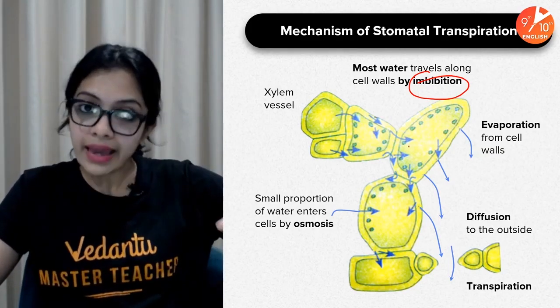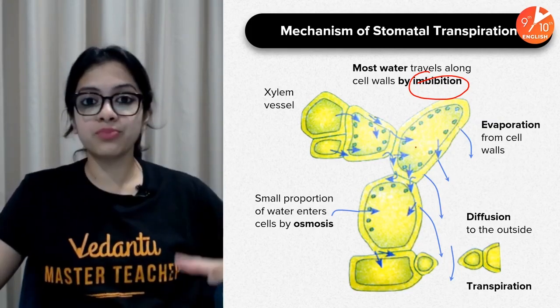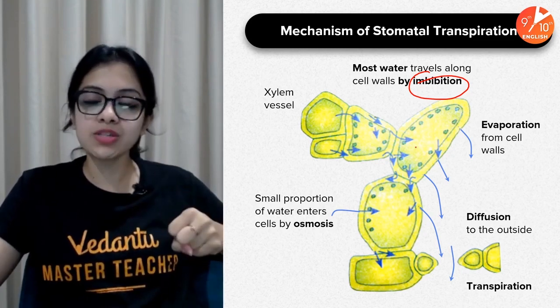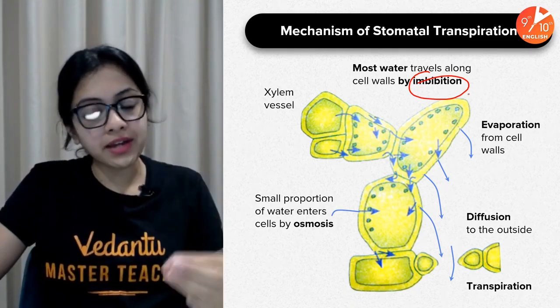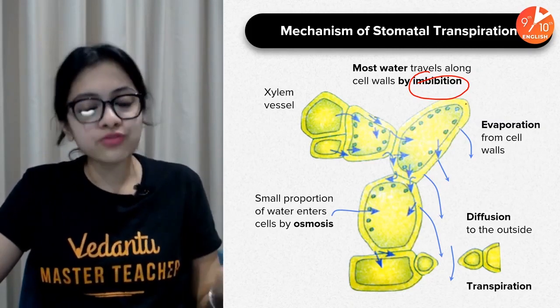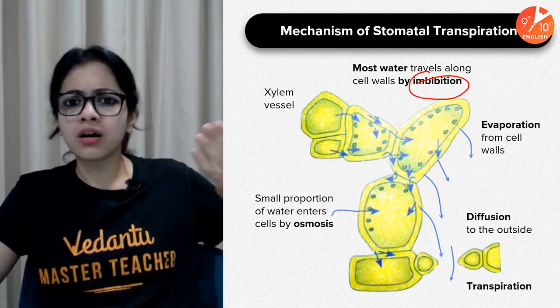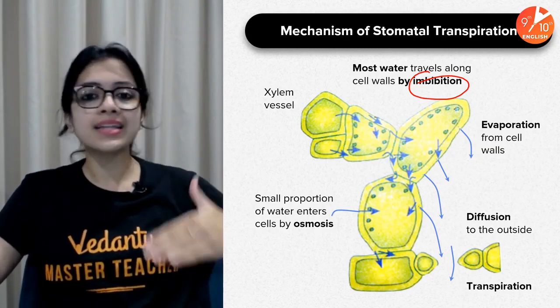How does water initially enter into the roots? One of the forces is imbibition. Water comes in contact with the root hair cell walls and gets imbibed. And then, of course, we have osmosis, diffusion, active transport, all of that also playing a role.